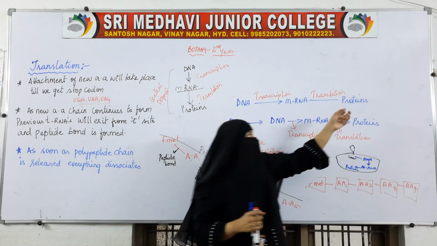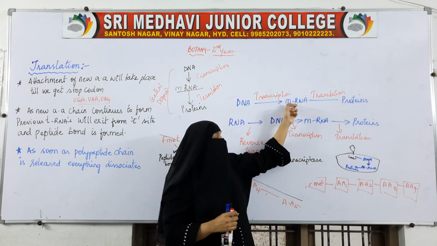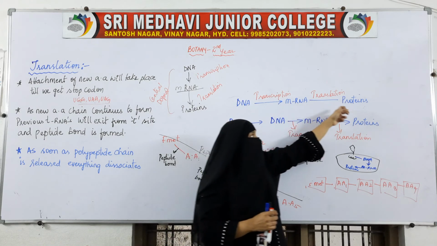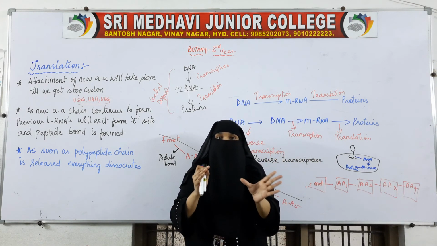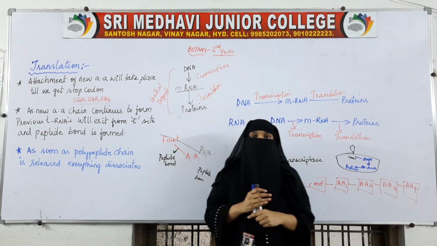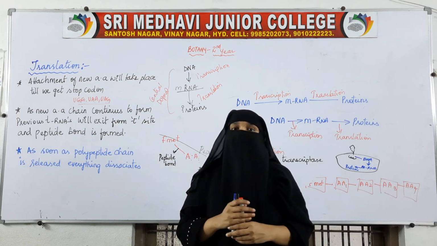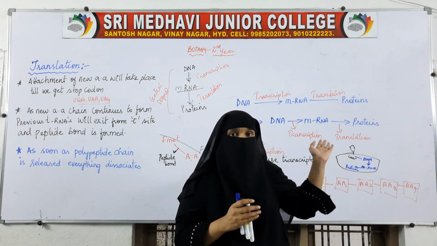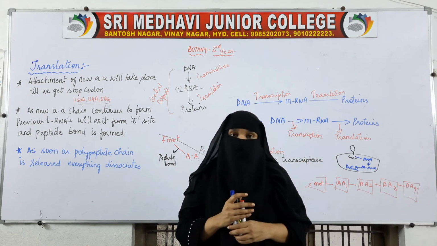It is because of the proteins. So DNA will change into mRNA, mRNA will translate into proteins, and these proteins give characteristics to the organisms. How do we see this? These proteins are expressed in the form of traits in the individual.